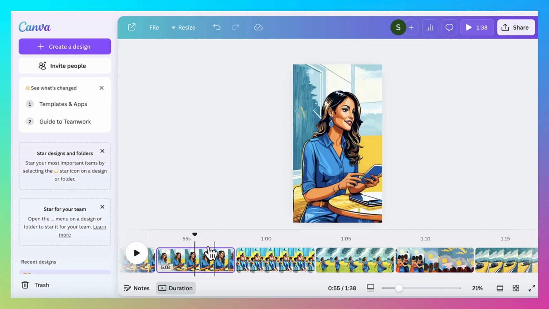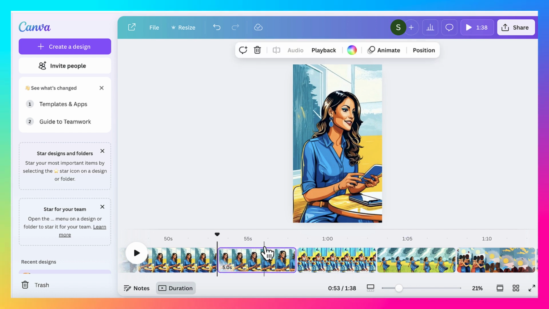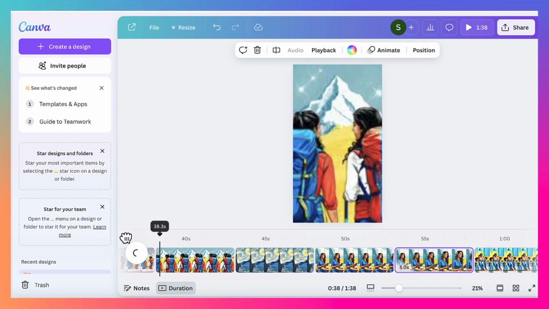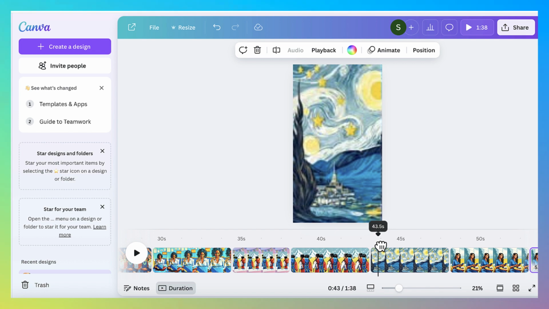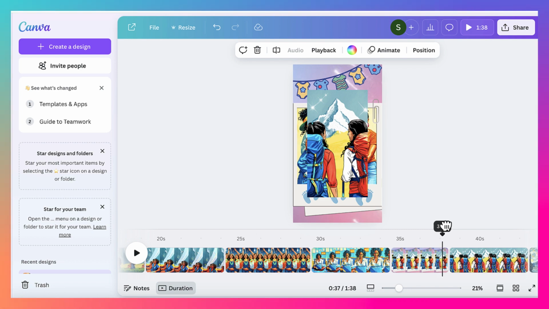I actually created an entire faceless video using the exact same technique that I'm sharing with you here. You can see a lot of my video is here. I did edit it in my Camtasia editor, but I could ideally do everything here. Let me show you another image that I animated. I actually show you this in my blog post, but I'm just moving around because I want to show you some really neat ones that I was still working on.